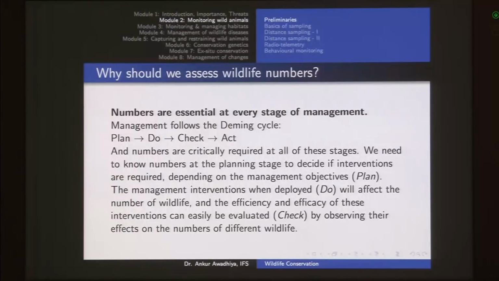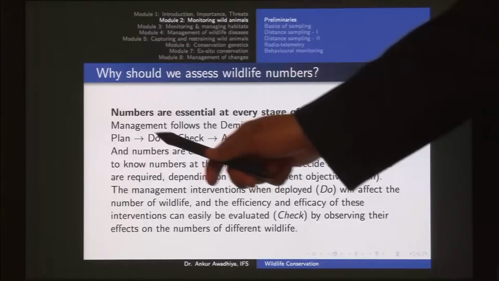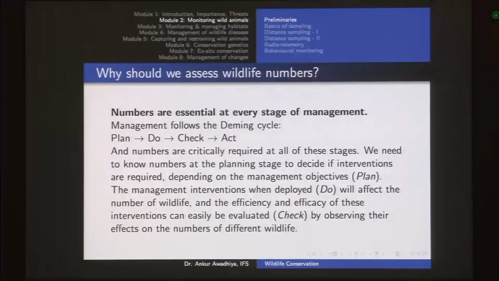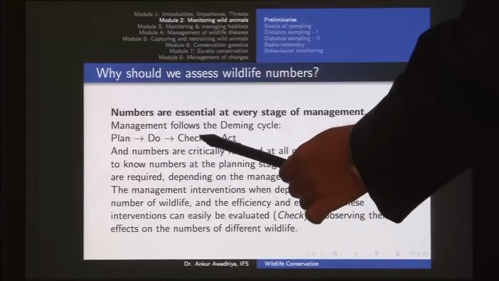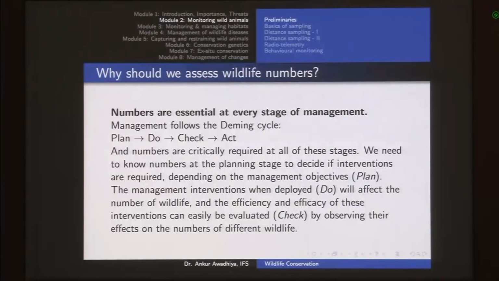So for instance, when we talked about our Sariska crisis, there was earlier a plan which talked about estimation of tiger numbers through pug marks. Now that method was implemented, then there were checks, and then later on it was figured out that this method was not working because we lost all of our tigers in the Sariska tiger reserve, and so we came up with different sets of prescriptions in the act part. So these days we shifted from the pug mark method to the camera trap method. So this is a very important acronym to remember, PDCA.